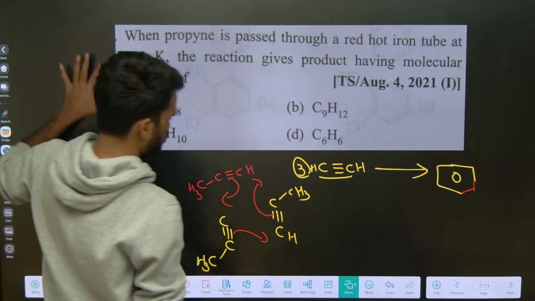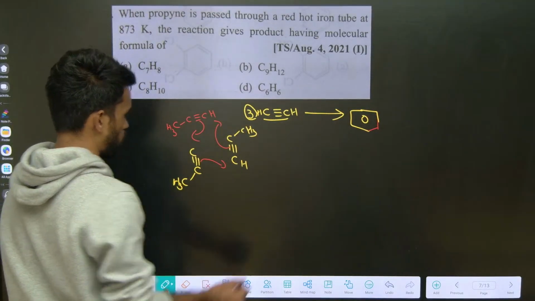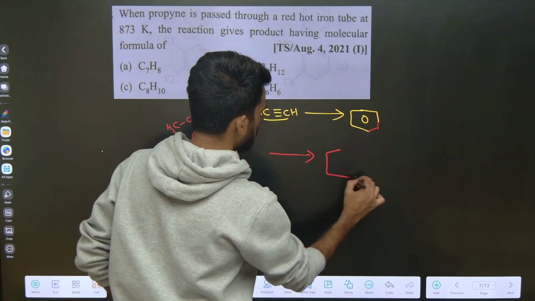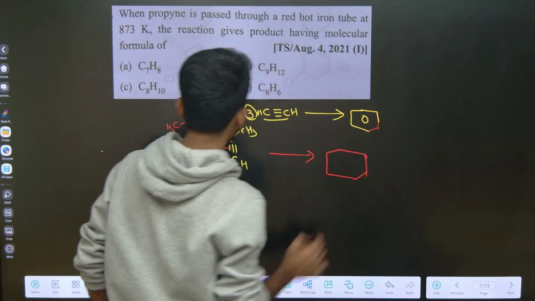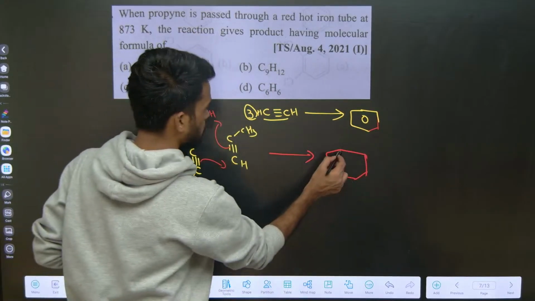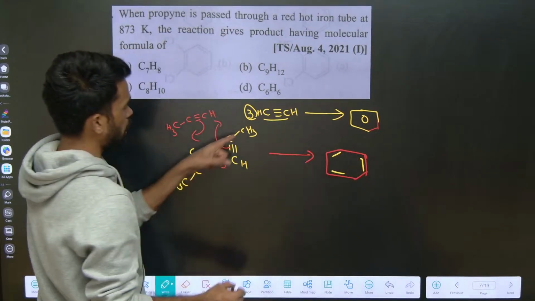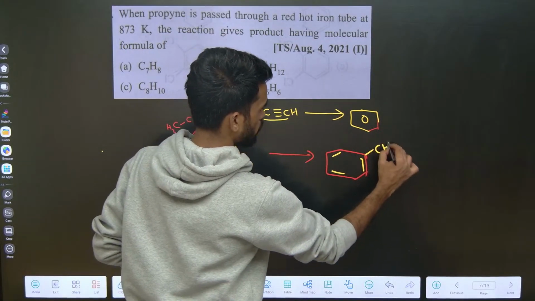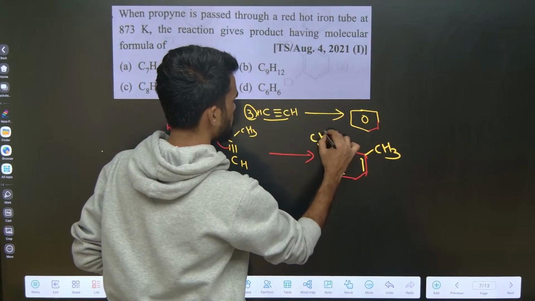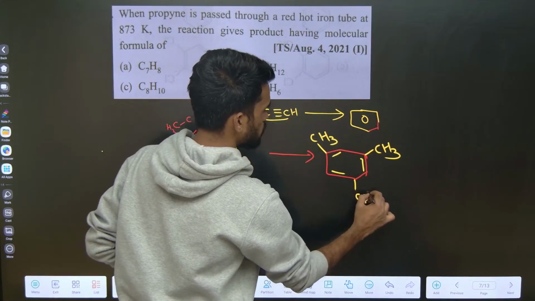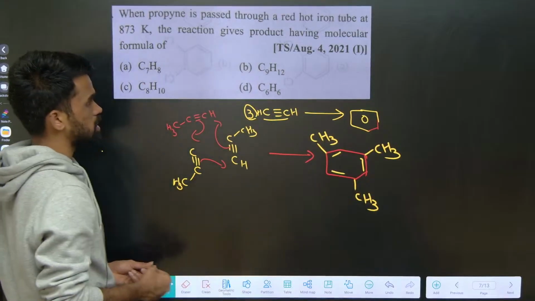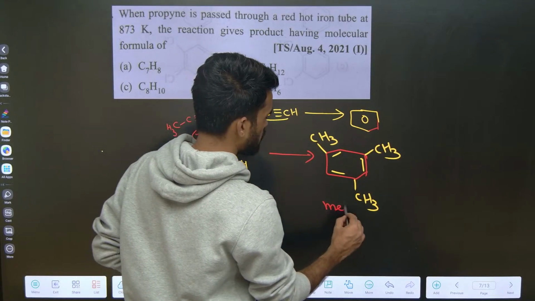Look at what is happening. You are forming a 6-member ring like this, with a double bond here, one more double bond here and one more here, and a CH3 group here, one more here and one here. Like this we are getting the product. This is called mesitylene.